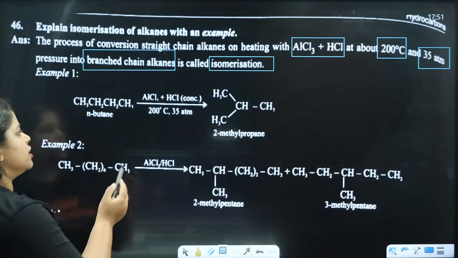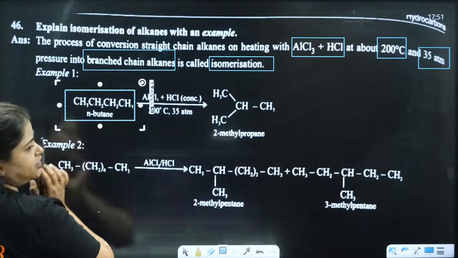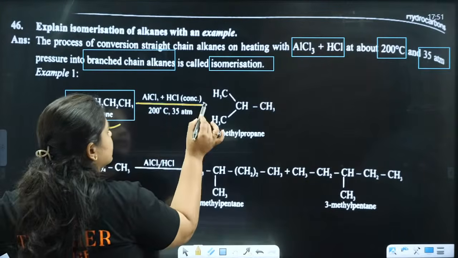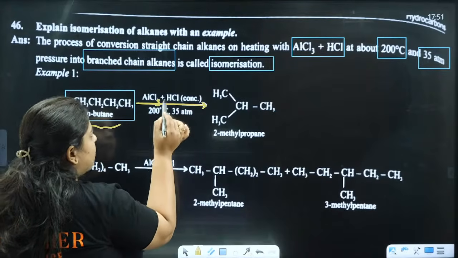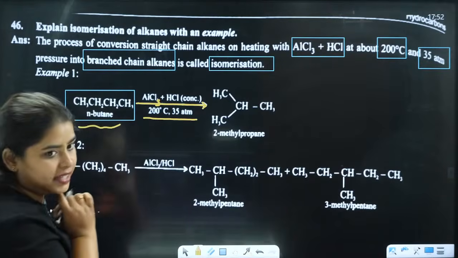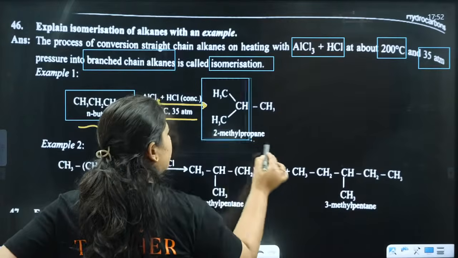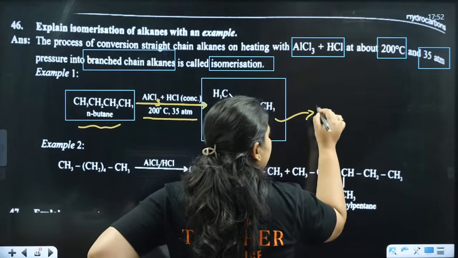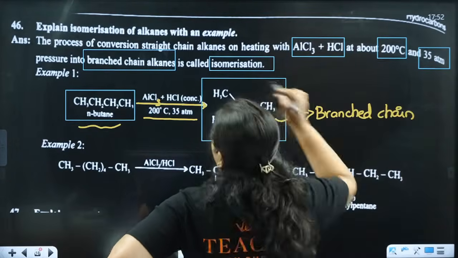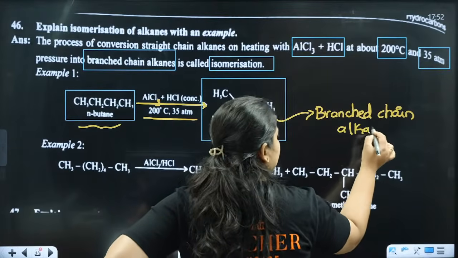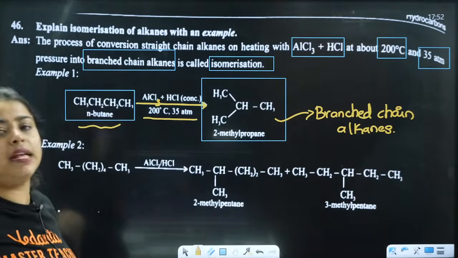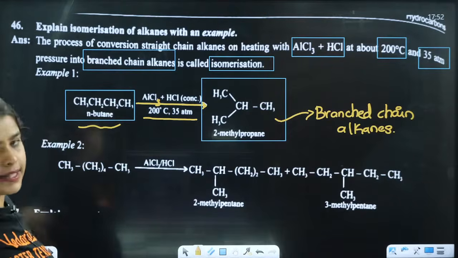Clear? So now consider this is a straight chain. When the straight chain n-butane is reacted in the presence of AlCl3 plus concentrated HCl at 200 degrees Celsius and 35 atm, we are going to get a branched chain alkane. Clear?